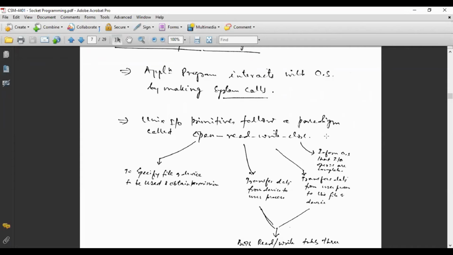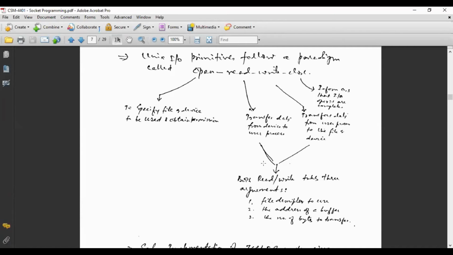Next operation is read. Read means transferring the data from the device to the user process. Read means I am transferring data from the keyboard to the application program. That is known as read. Write means transfer of data from the user process to the file. Write means whatever output is generated by the program is sent to the printer, or may be sent to a file to save. That is known as write. Write means sending the data from the user process or program to the file. And once the read write operation is completed, another thing is close. Close informs the operating system that the IO operation has been completed and the file is closed.